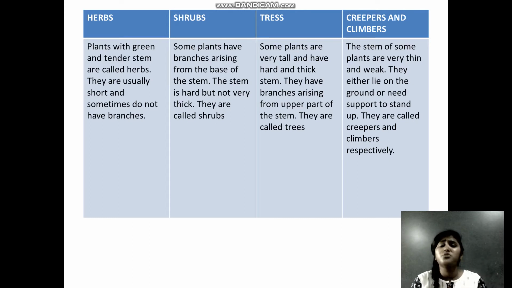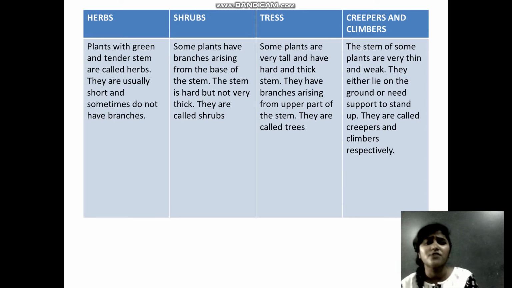Those plants which grow by lying on the ground, we call creepers, and those plants which grow by taking some other support, we call climbers, because they climb with the support.